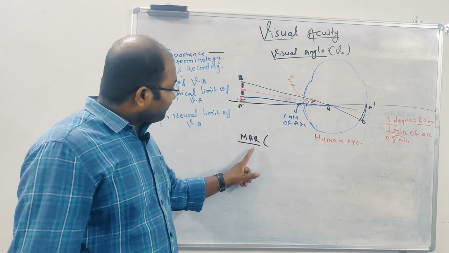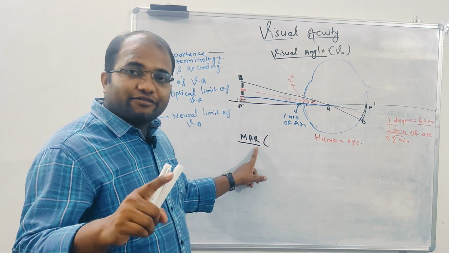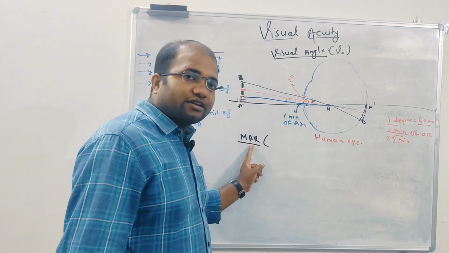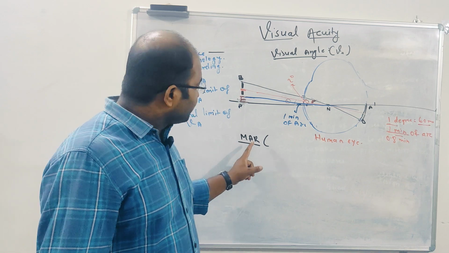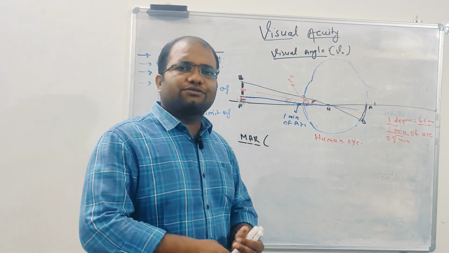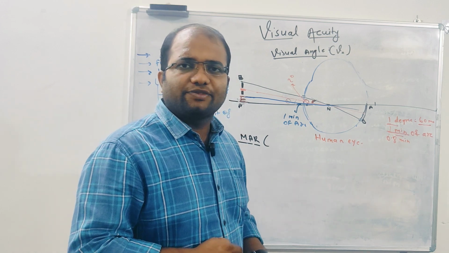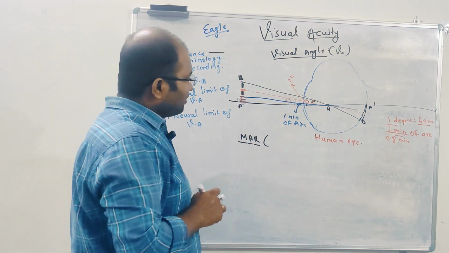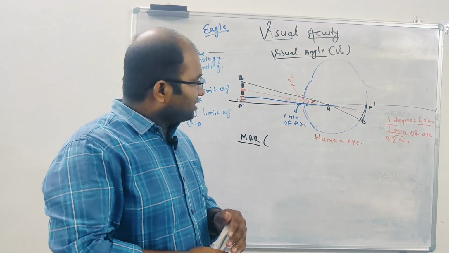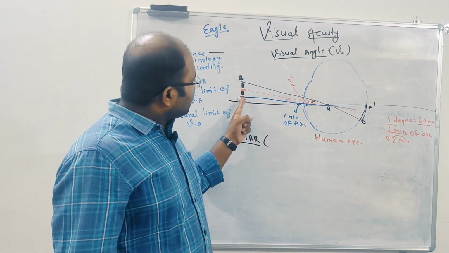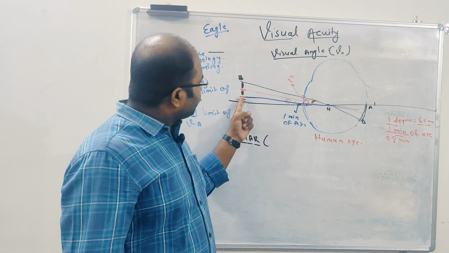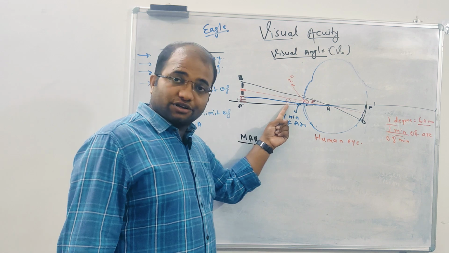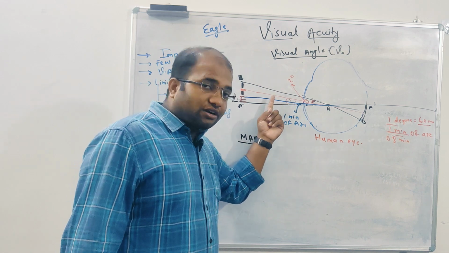One more thing I want to explain. MAR will differ from species to species. If the visual angle is 1 minute of arc in the case of the human eye, it should be called MAR, minimum angle of resolution. But if you take the same case for the eagle, E-A-G-L-E, eagle, and the object subtends an angle at the nodal point of the eagle eye, this angle is called the visual angle. In the eagle eye also it should be called the visual angle, even if it is subtending 1 minute of arc.